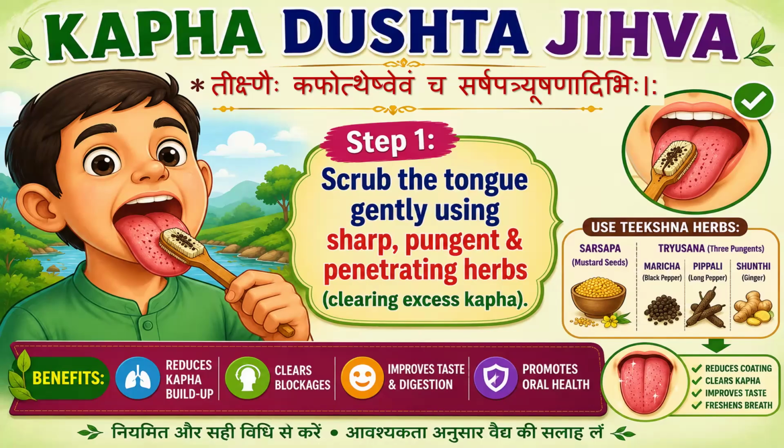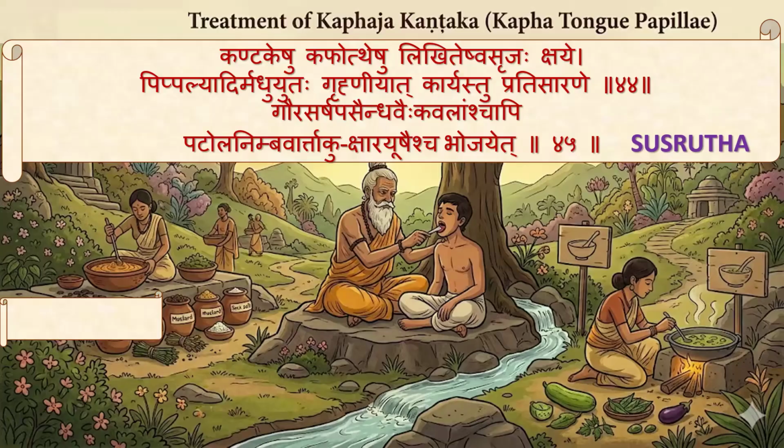Tikshnehi Kapoteshu Evam. Cha Sarshaba Trayushanadibihi. So here they have mentioned the drug for the scrubbing. With what? Sarshaba Trayushanadibihi. So Sarshaba, mustard. See, Trayushana means Marija, Pipali, Shundi. So scrub the tongue gently using the Tikshna, Ushna drugs such as Sarshaba Trayushanadi to clear the excess kapha.